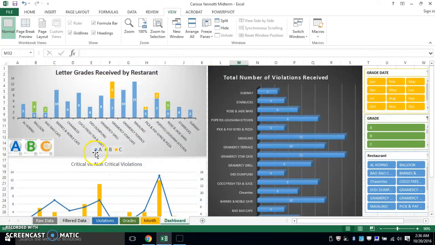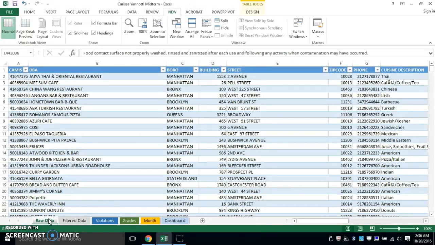It's because you can see that even though you have an A grade, you can still receive violations. Now, not all violations are treated equally or weighted the same, which is why you have critical violations versus non critical violations, which I'll later get into and further explain. But that's just me, and that's just personally why I like to eat at restaurants with an A.